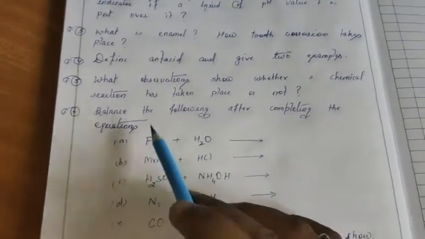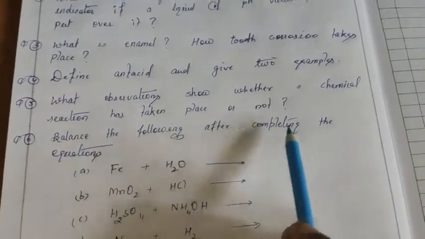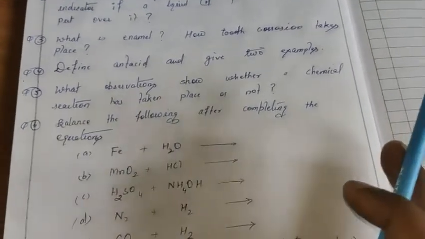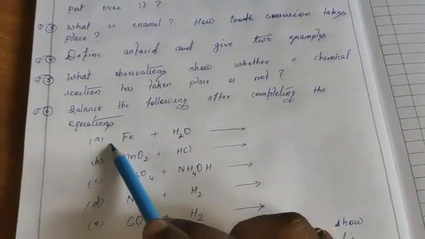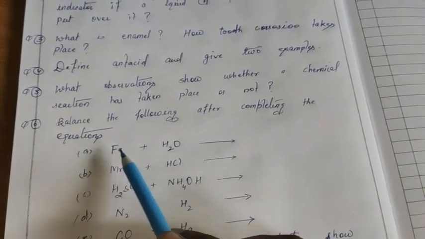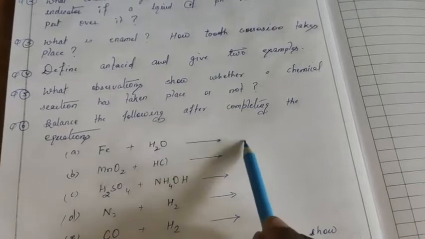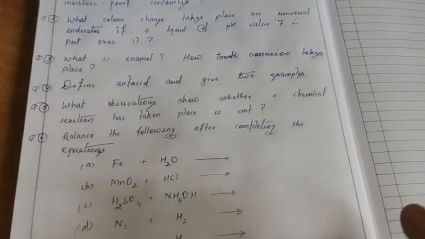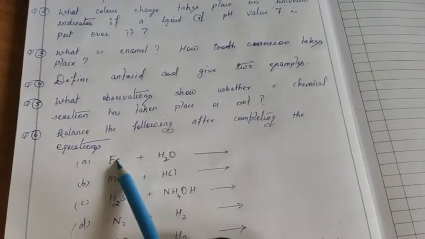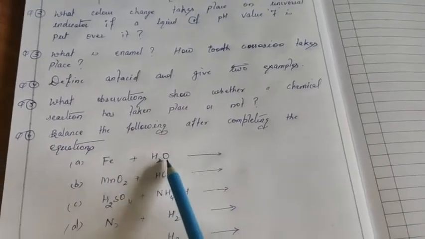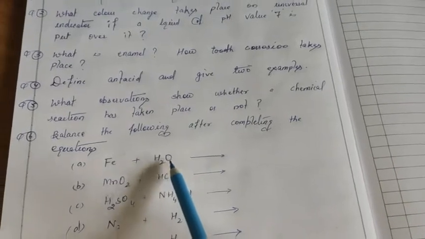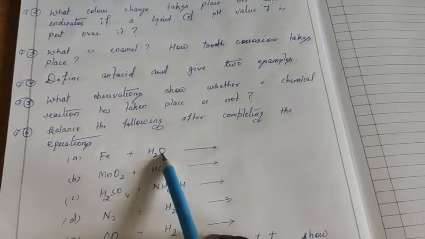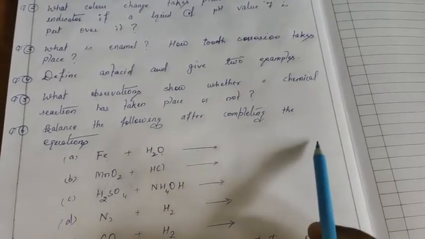The sixth one is: balance the following after completing the equations. There are several equations given, but they are incomplete. For example, the first one says that when iron reacts with water, something is formed. You have to fill it out, then balance the chemical equation. When iron reacts with steam, this water is in gaseous state. So when iron reacts with steam, what does it form, that you have to write and then balance it.